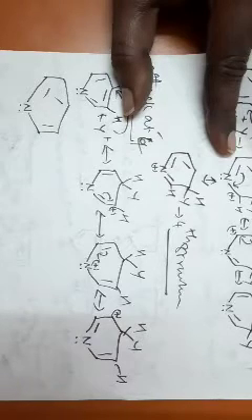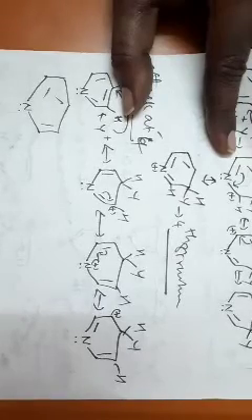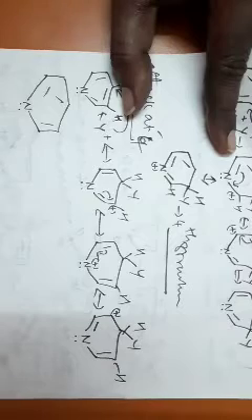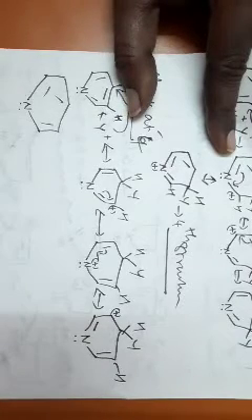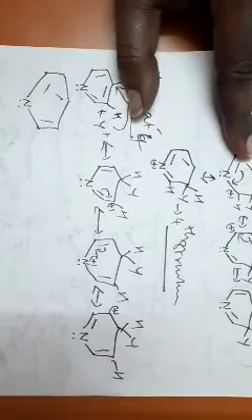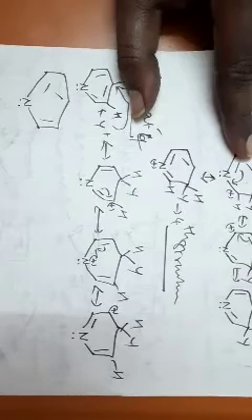So 3 and 5 positions are equivalent. Sometimes you may get 3 and 5 disubstituted compounds. There are some reactions where you get 3 and 5 disubstituted pyridines if pyridine undergoes aromatic electrophilic substitution. 2, 6 or 4 substituted compounds are not obtained, they are less favored.